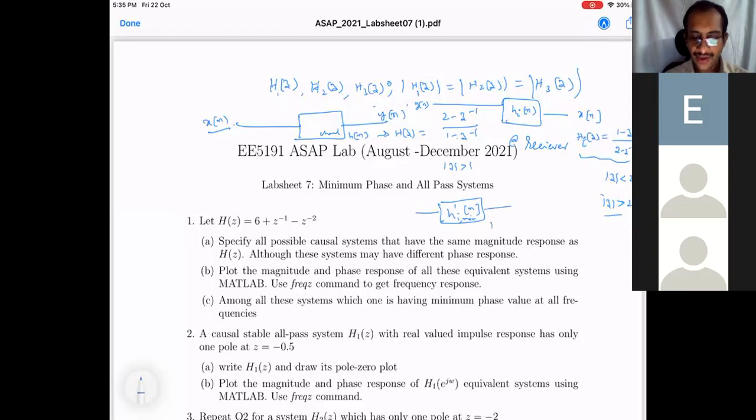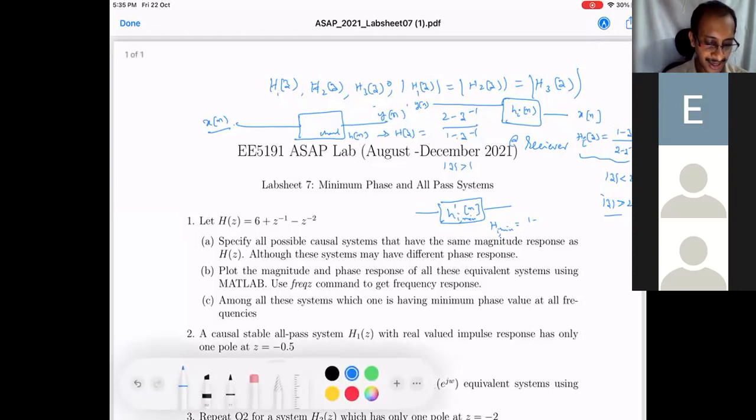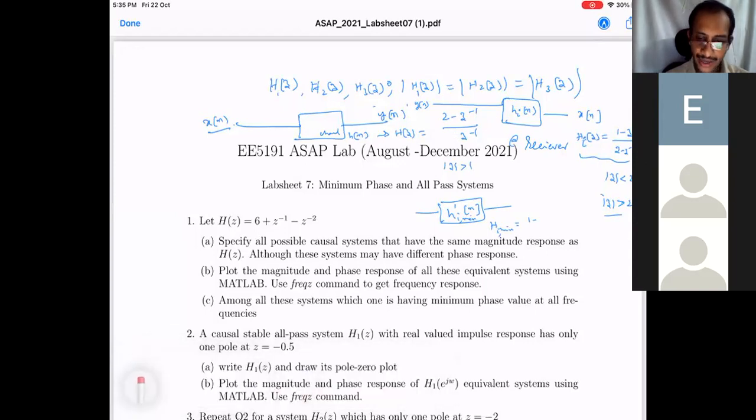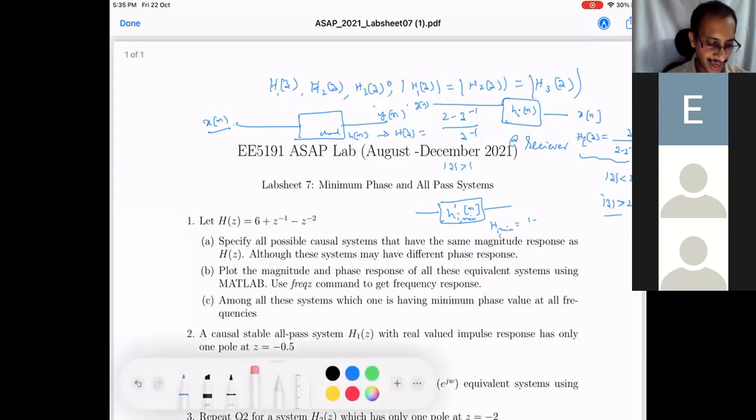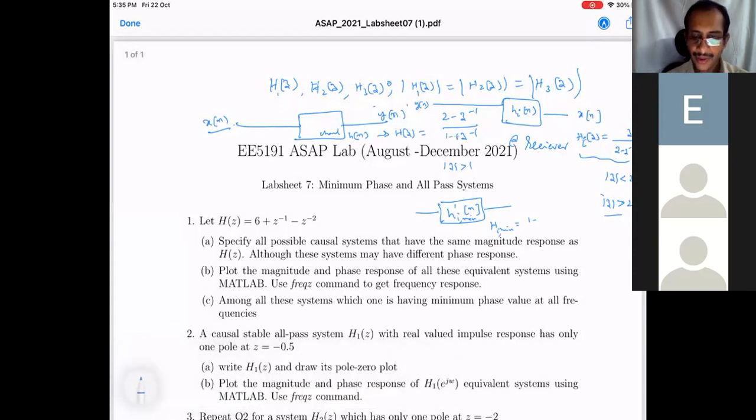I design it such that, just to be a little more careful, instead of 1 minus Z inverse here, I can put, just to be on the safer side, 1 minus 0.8 Z inverse here, so that the numerator thing doesn't bring any difficulty for us. And instead of 2 minus Z inverse, I will put 1 minus 2 Z inverse here.